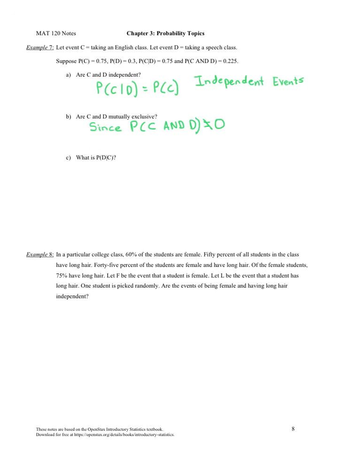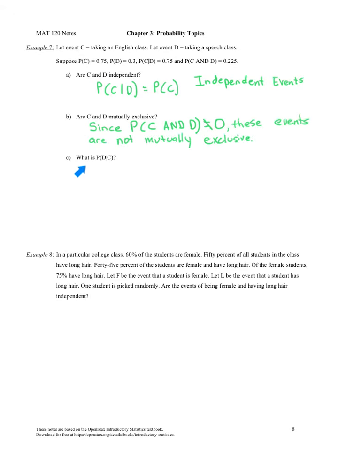In order to be mutually exclusive, the probability of C and D must equal 0. And they do not equal 0 here. So they are not mutually exclusive.